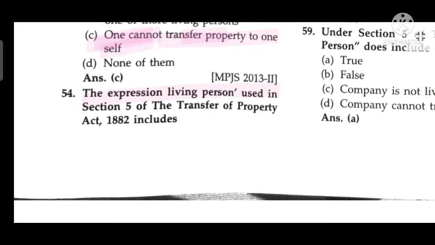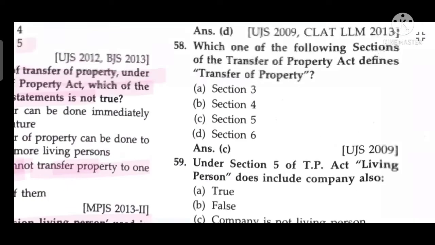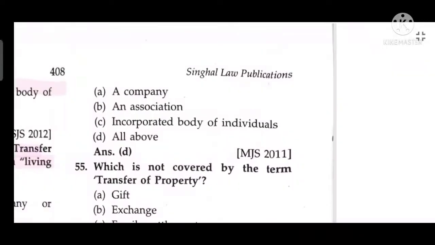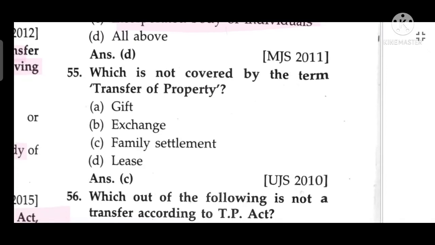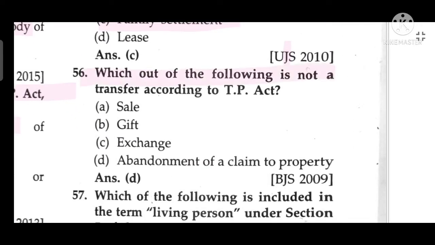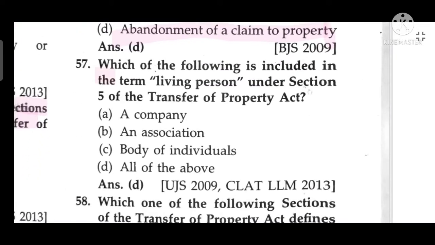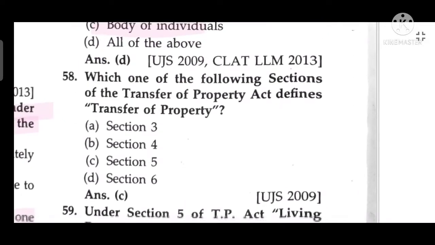The expression "living person" used in Section 5 of the Transfer of Property Act includes company, association, incorporated body or individual, which is not covered by the term in the Transfer of Property Act. Family settlement. Which one of the following is not a transfer of property? According to the TP Act, abandonment of claim of property. Which one of the following is not in the term of living person under Section 5 of the TP Act? Company, association, body of individual.